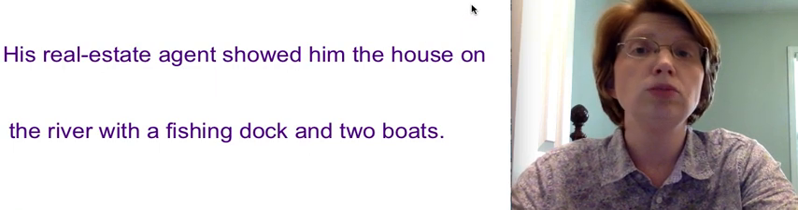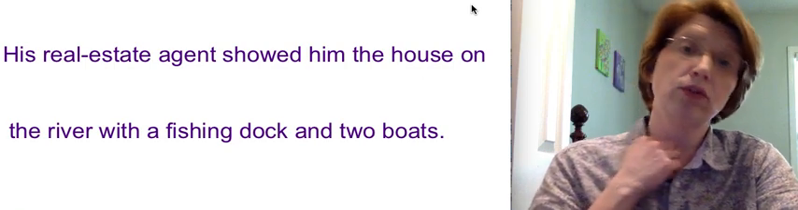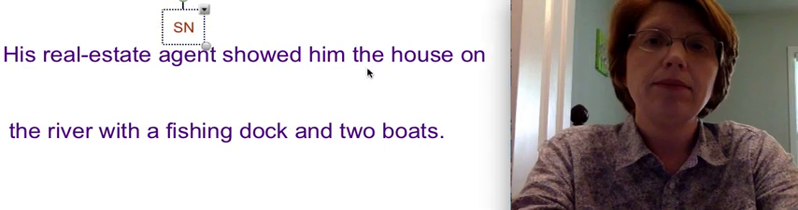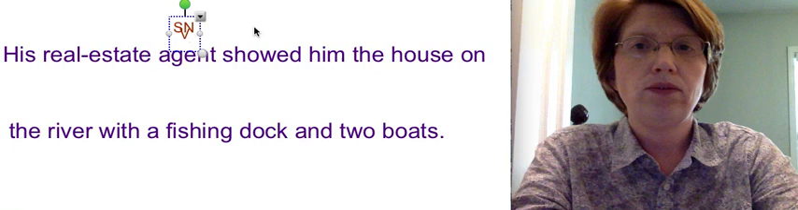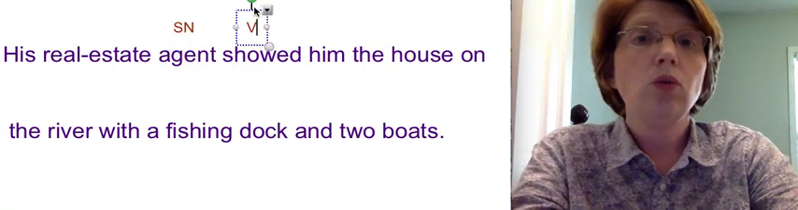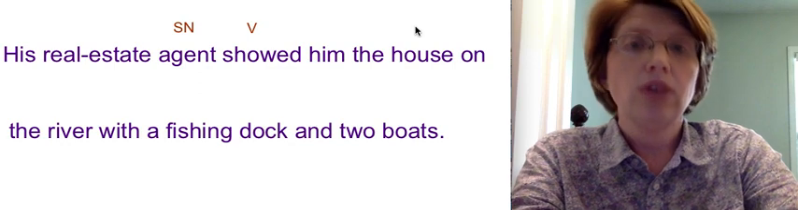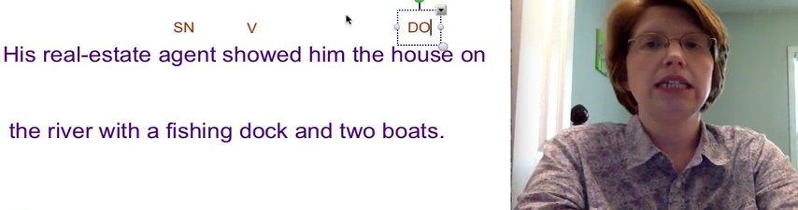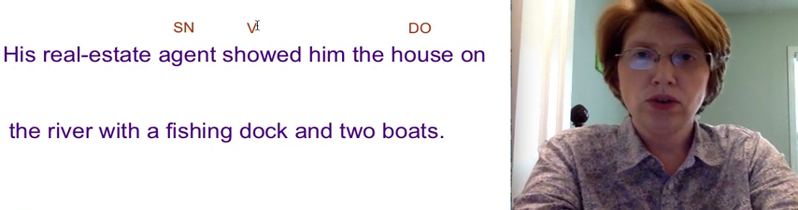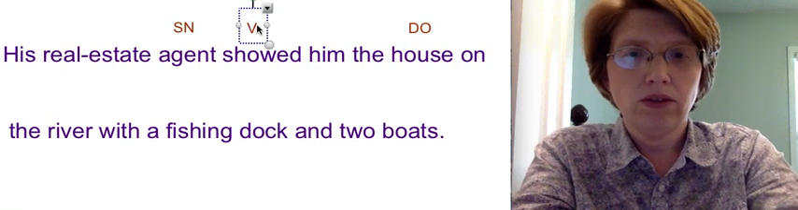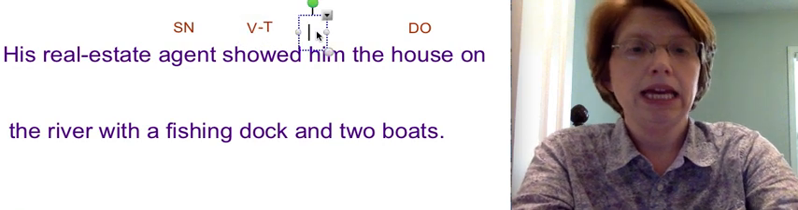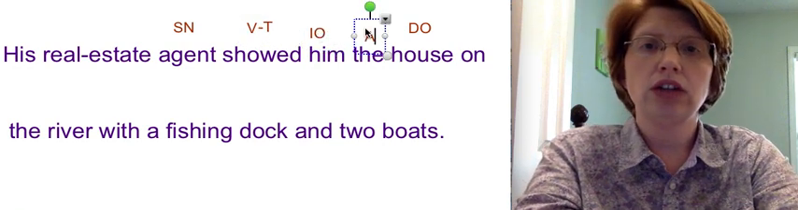His real estate agent showed him the house on the river with a fishing dock and 2 boats. Who showed him the house on the river with a fishing dock and 2 boats? Agent, subject, noun. What is being said about the agent? Agent showed, verb. Showed what? House. Verify the noun. Does house mean the same thing as agent? No. House, direct object. Showed, verb transitive. Showed the house to whom? Him, indirect object. The, article, adjective.